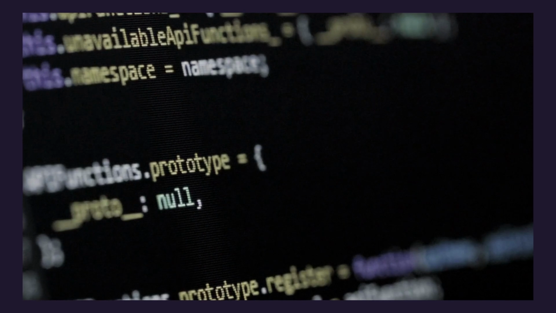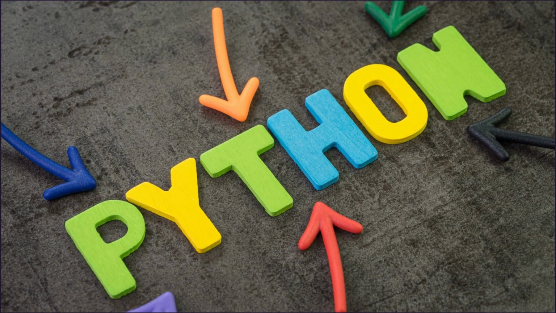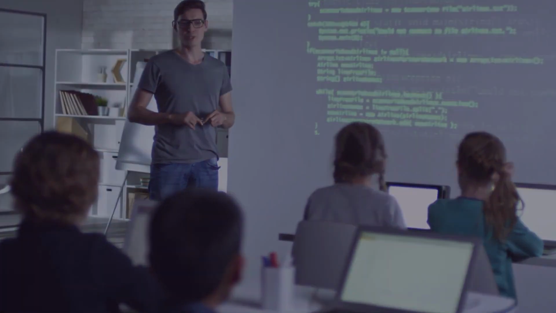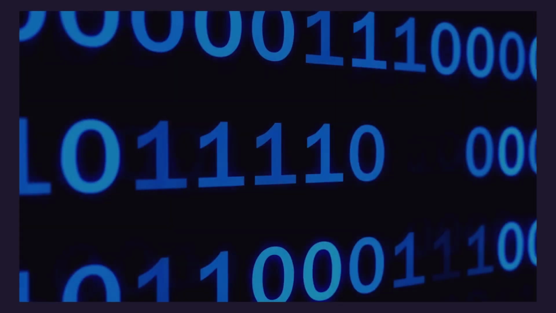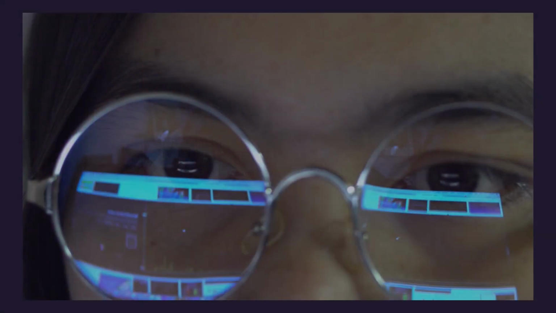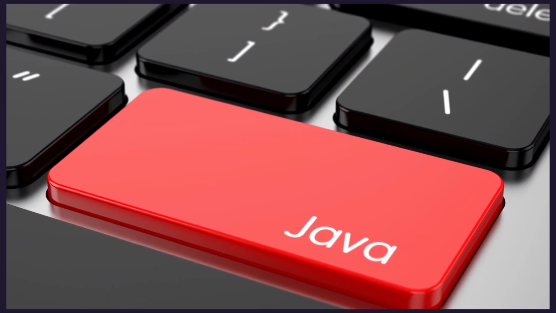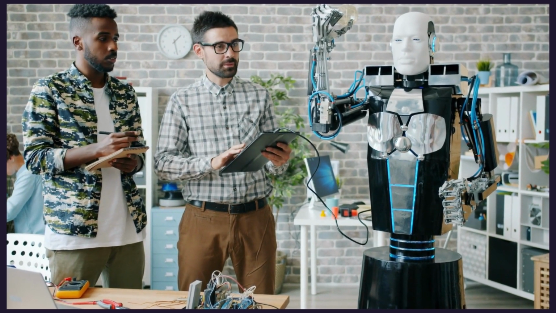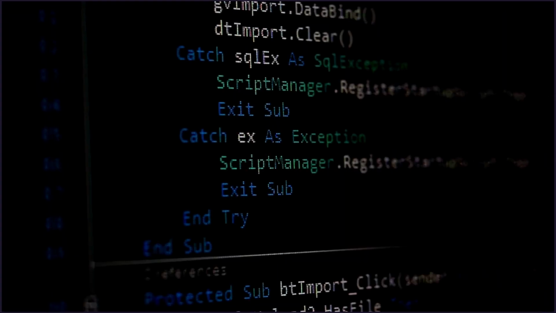There are many programming languages that can be used for AI design, but some of the most popular include Python. Python is a general-purpose language that is easy to learn and has a large community of developers. It is also very versatile and can be used for a wide range of AI tasks, such as machine learning, natural language processing, and computer vision. Java is another popular general-purpose language that is known for its speed and performance. It is also a good choice for AI development because it has a large library of machine learning and AI libraries.